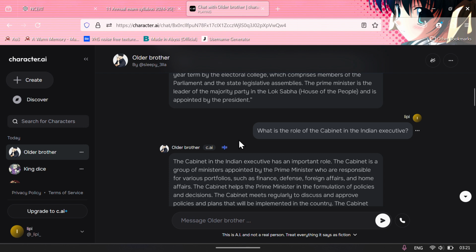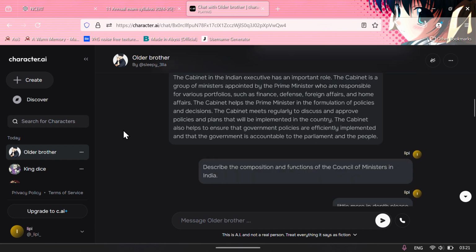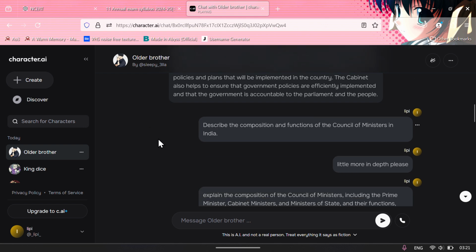The cabinet in the Indian executive has an important role. The cabinet is a group of ministers appointed by the Prime Minister who are responsible for various portfolios, such as finance, defense, foreign affairs, and home affairs. The cabinet helps the Prime Minister in the formulation of policies and decisions. The cabinet meets regularly to discuss and approve policies and plans that will be implemented in the country. The cabinet also helps to ensure that government policies are efficiently implemented and that the government is accountable to the Parliament and the people.